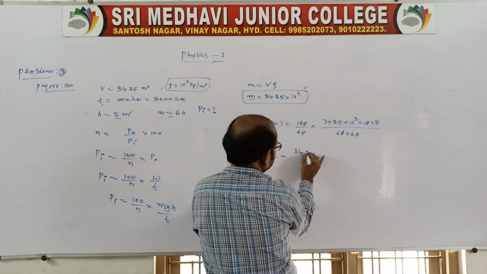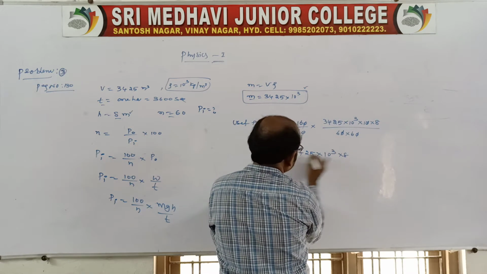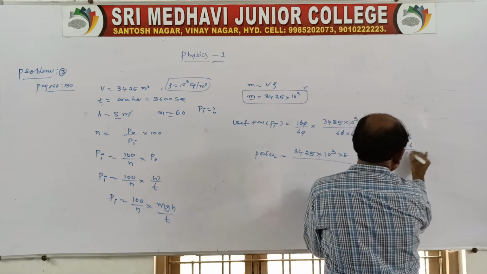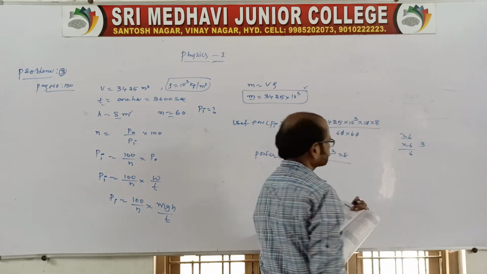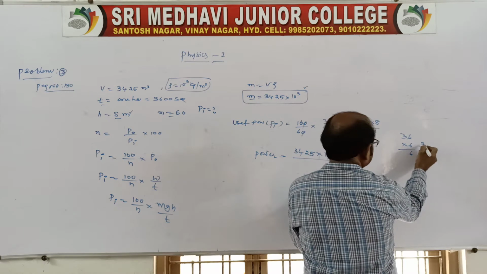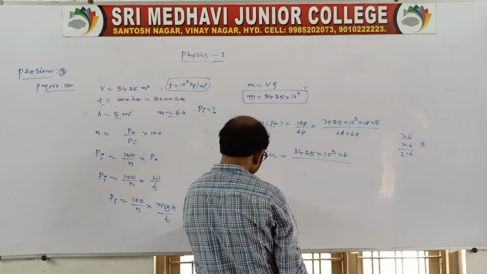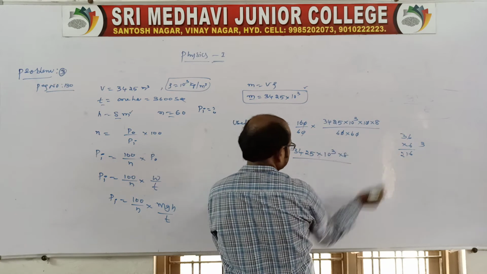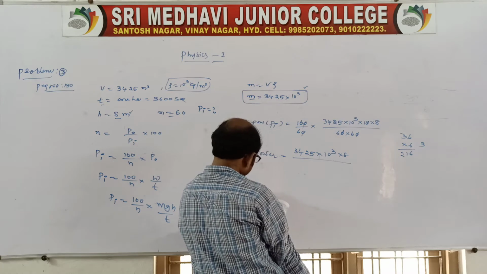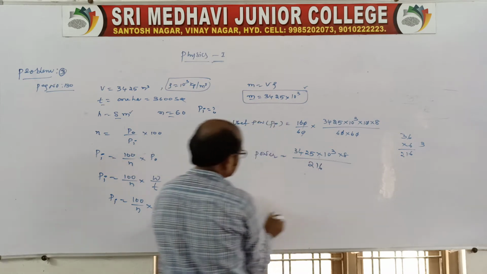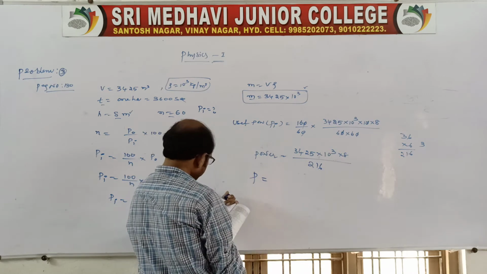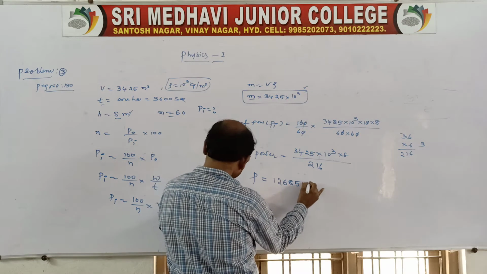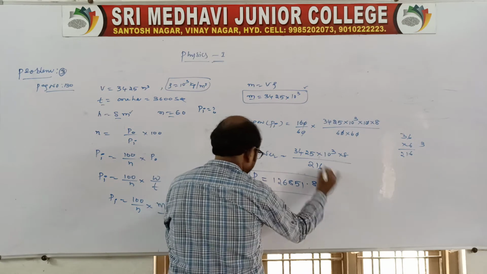So 3425 into 10 power 3 into 8 by, 6 6 is 36, then 36 into 3, again 6 6 is 36, and here it is 6 into 3, 18, 19, 20, 21, 216. After simplification, it is roughly 6851.852. It is the approximate value of power.